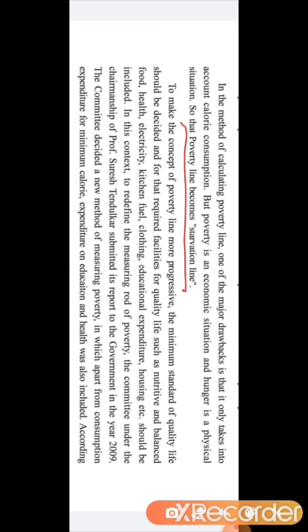So whatever the definitions we have learned till now in the above paragraphs, that only fulfills the what? Consumption of the food, and that can be considered as a starvation line. So till now, the definitions of poverty line were just focusing on consumption of calories and food. And we know that poverty line is much more than that.